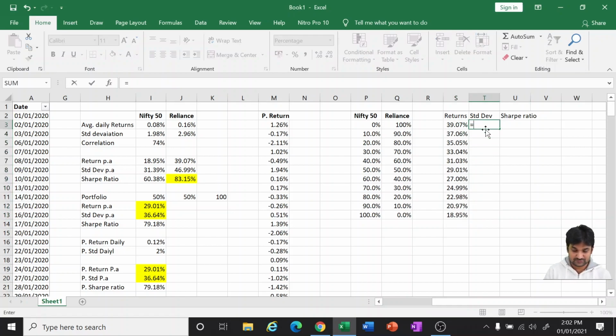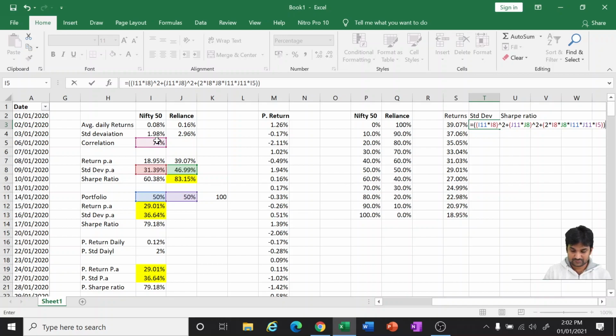Same way, we can also do the standard deviation. Standard deviation, as we have seen, the formula is the weight of asset 1 multiplied with the standard deviation of asset 1, square of it, plus again weight 2 into standard deviation of asset 2, square of it, plus 2 into standard deviation into standard deviation into correlation.